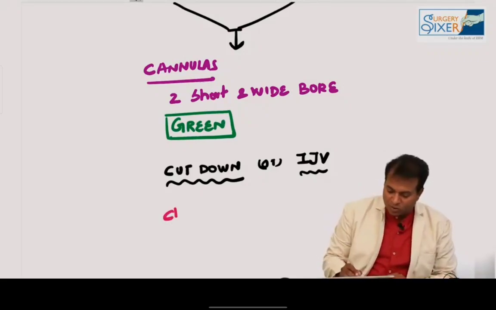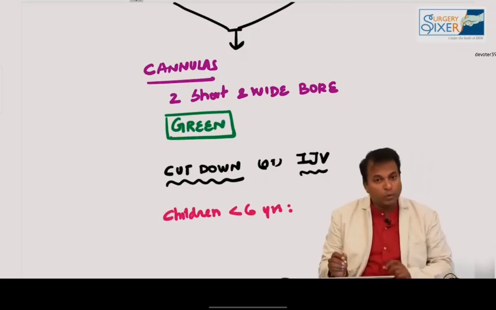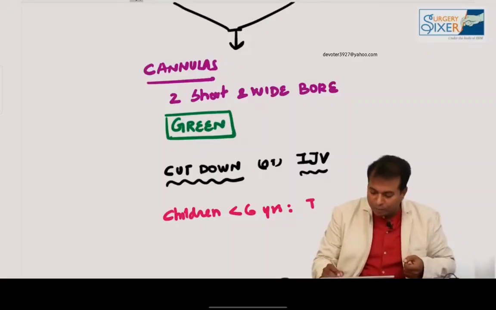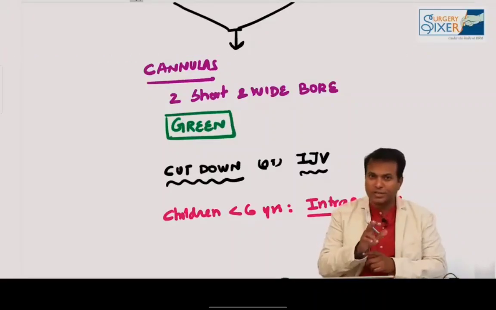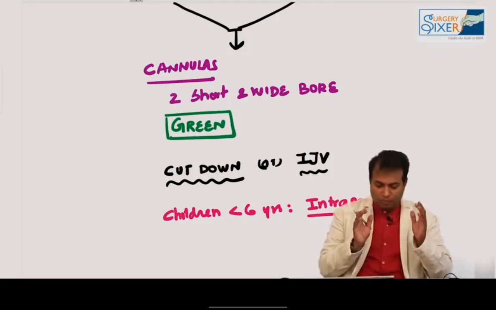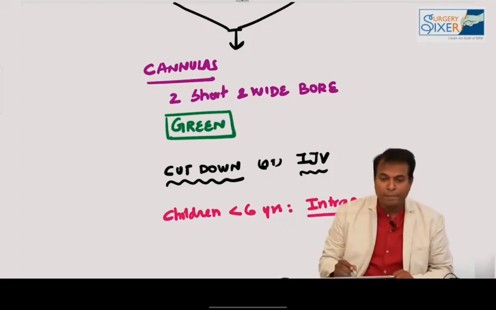That is one advantage for a very small child, children less than 6 years, and you are not able to get a line. You can put directly into the tibial tuberosity. You can put a needle inside and give an intraosseous transfusion. Intraosseous, you can do fluid infusion into the bone. So in children we do this intraosseous. So what cannula do we use? 2 short wide bore cannulas, green cannula, cut down or IJV supplied.